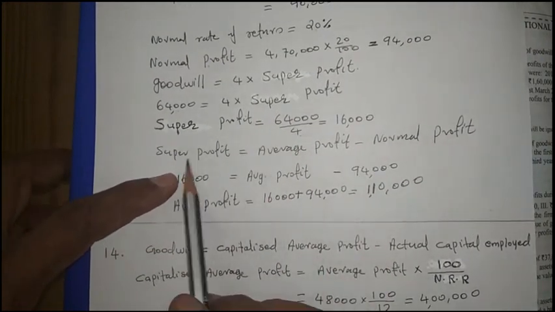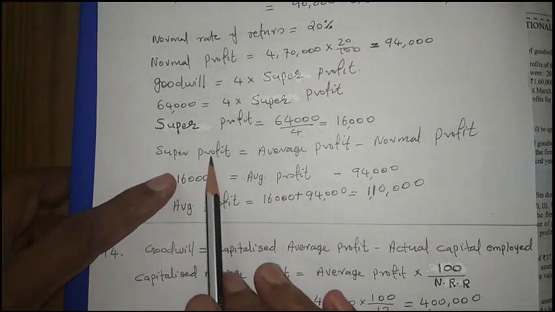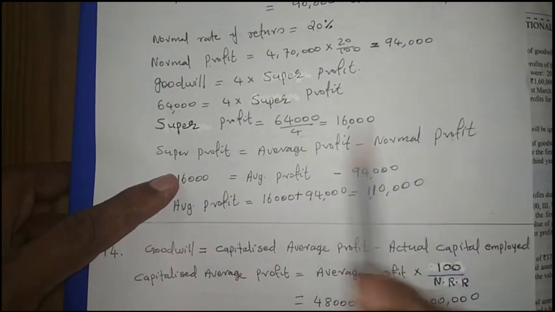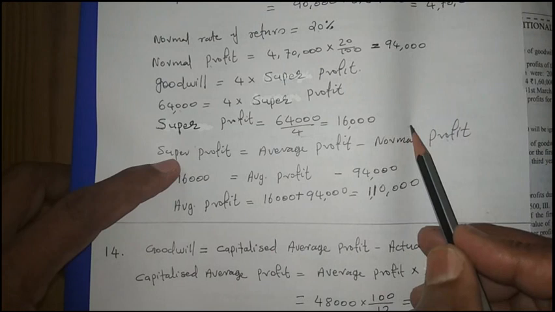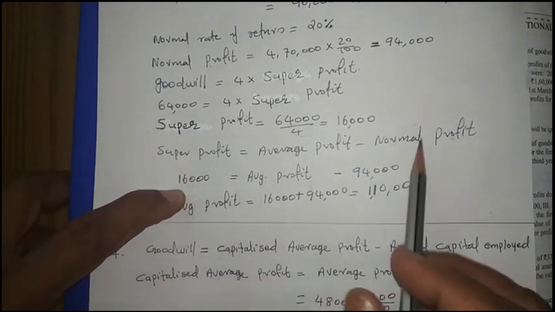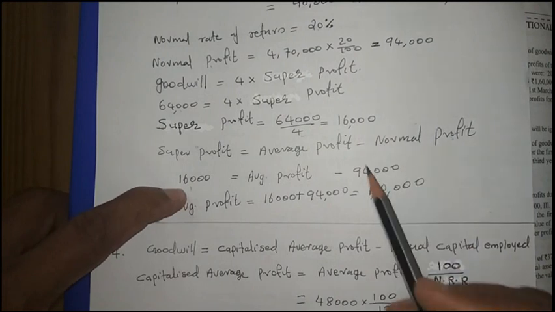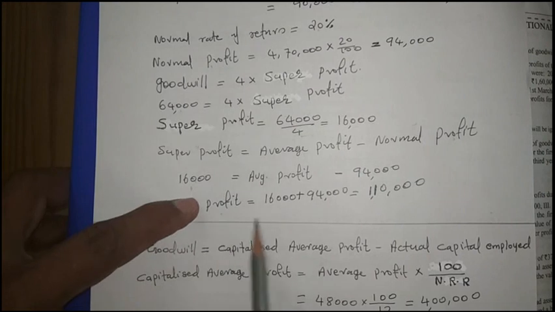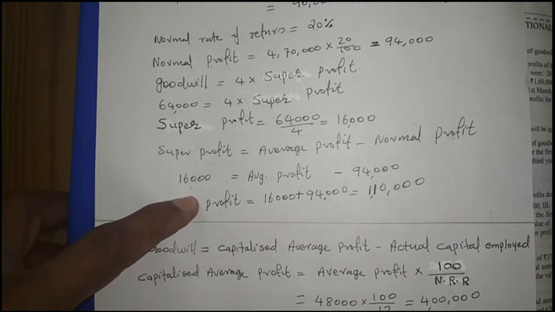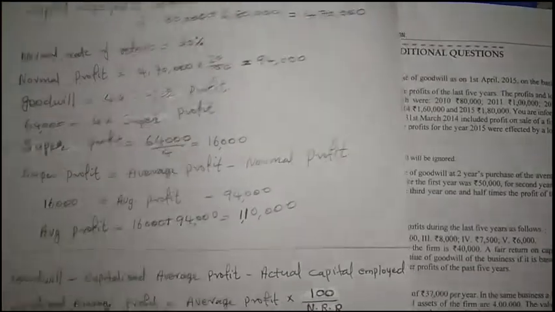Now this is the same way I explained in question number 12. Super profit is equal to average profit minus normal profit. The super profit we know, and the normal profit also we know. So we substituted the figures under that statement. Super profit is 16,000, normal profit is 94,000, and average profit will be the total of these two. So average profit is 16 plus 94, we are getting 1,10,000. So this is the answer of the 13th question.